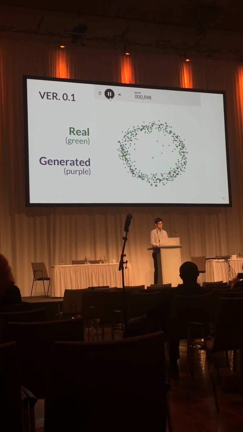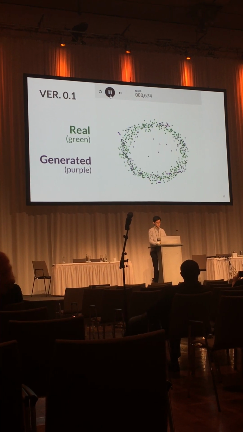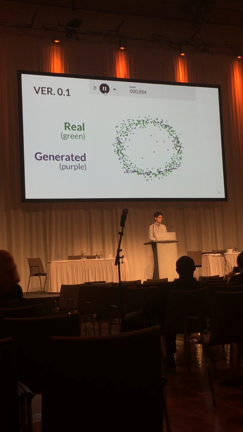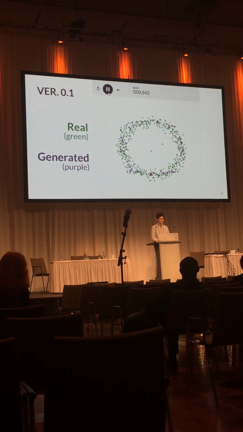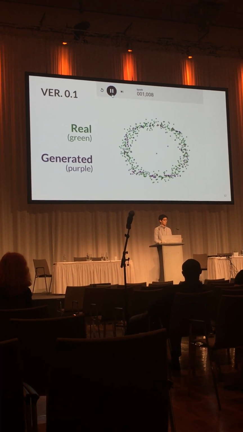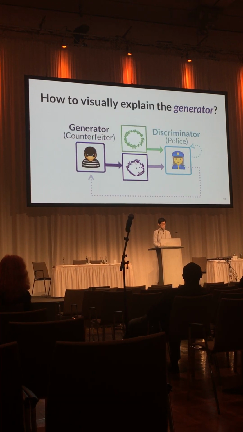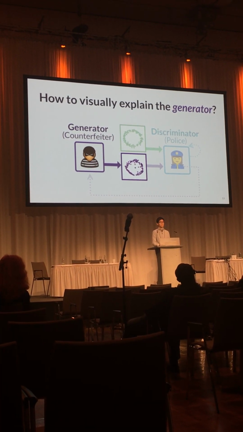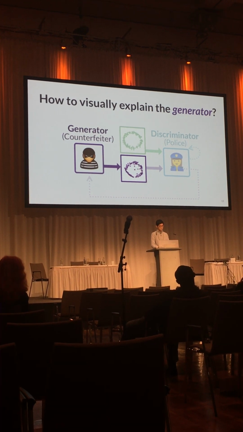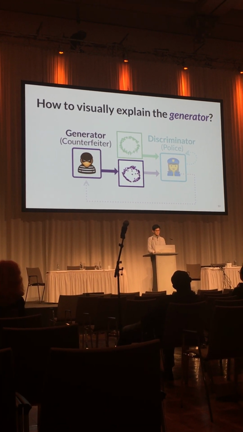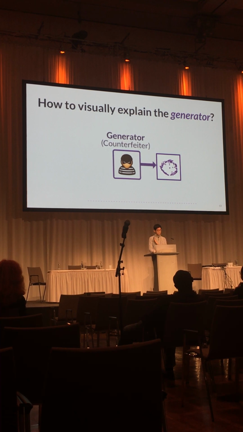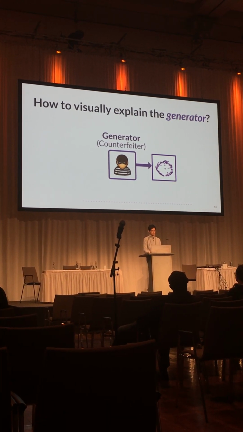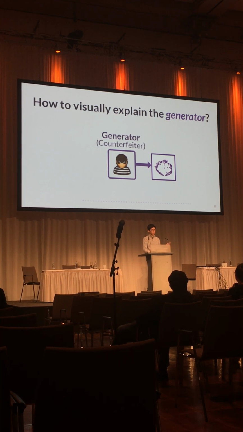So this visualization dynamically shows the result of models, but it does not show any details of the internals of GANs, like how the model created these purple data points. So we wanted to visualize how the generator produced these purple data points. And these purple data points are the output of the generator. So to visualize the generator, we thought about this question: what about the input?